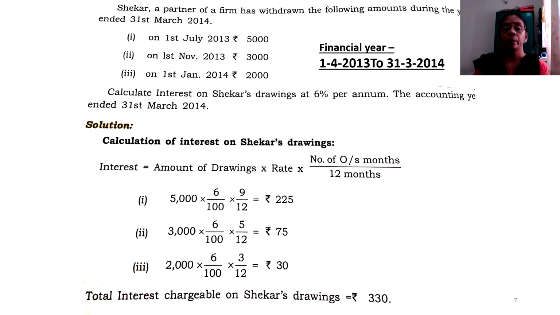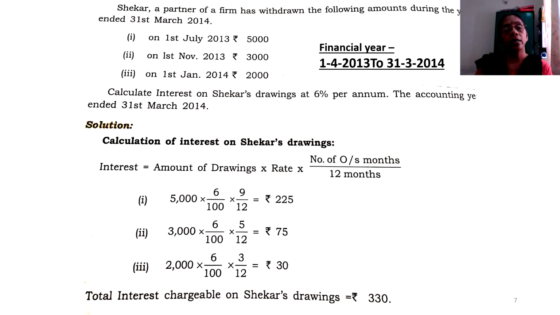31st March. So how many months exist between 1st July and 31st March of 2014? Let us begin the count. July, August, September. I am talking for the year 2013. October, November, December.